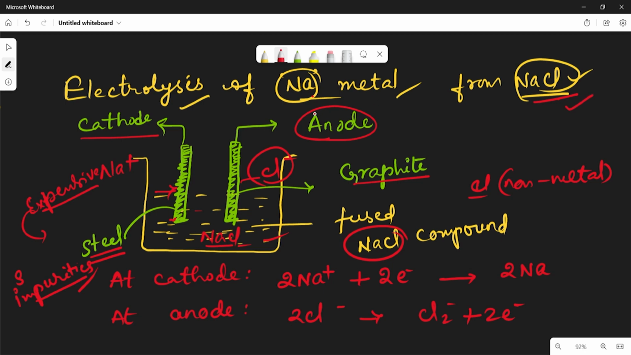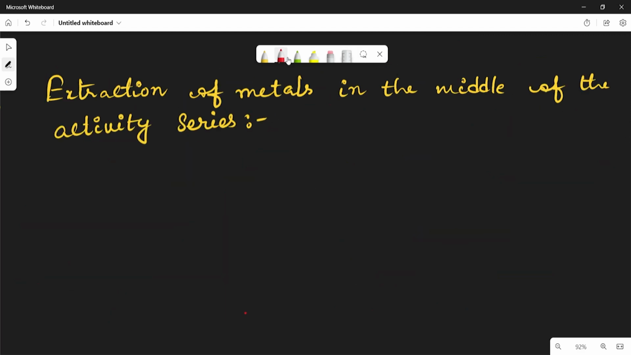By this method, not only sodium chloride, but highly reactive metals like magnesium from magnesium chloride and aluminium from AlCl3 are extracted. So highly reactive metals are extracted from their ore by using the electrolysis method in the molten stage, in the fused compound. So this is the first method. Now let us see the second case, extraction of metals of moderate reactivity, in the middle of the activity series.